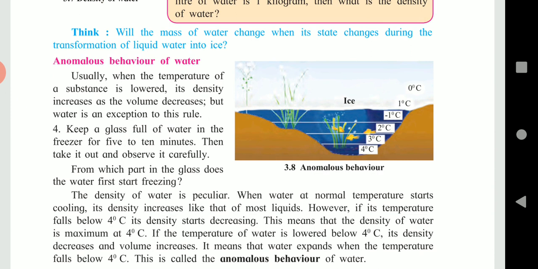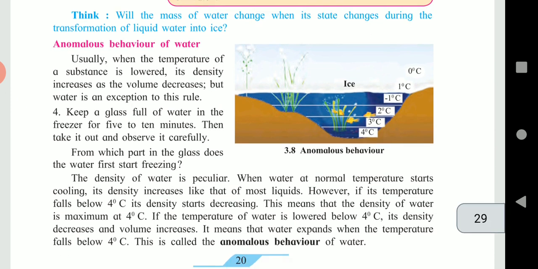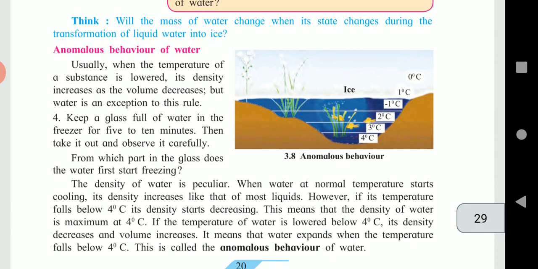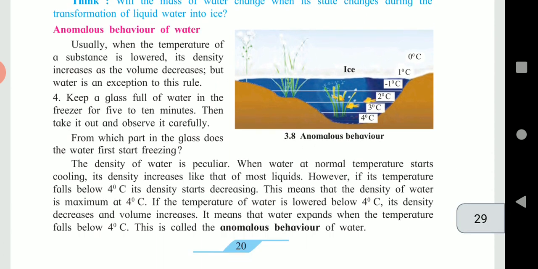Now let us see the activity to study the anomalous behavior of water. Keep a glass full of water in the freezer for 5 to 10 minutes. After 10 minutes, let's take the glass out. We observe that water has started freezing. On observing carefully, we find that water has started freezing from the surface in the downward direction.